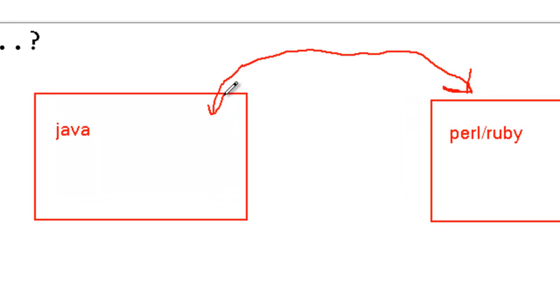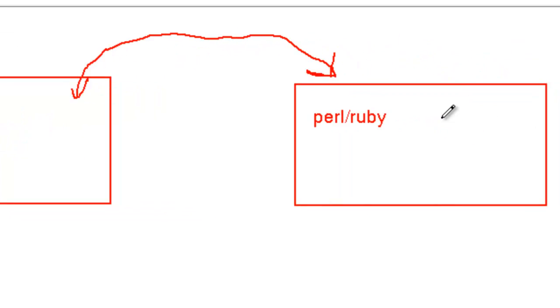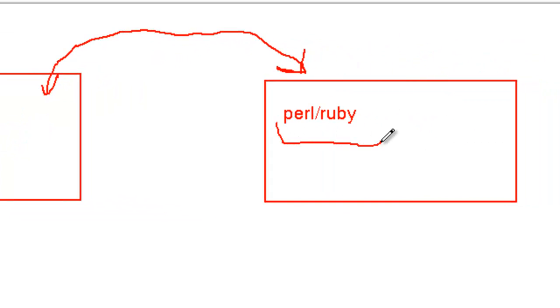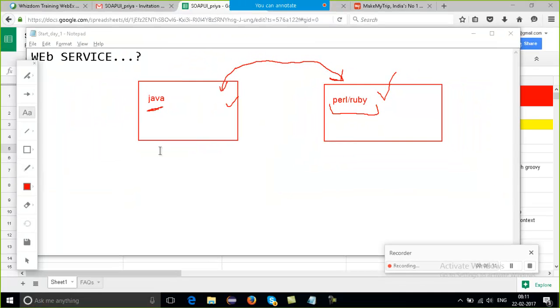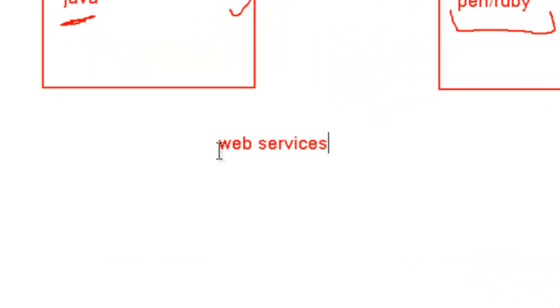The application which is based on Java wants to send data to the application which is based on Perl. This is the requirement. And this is possible just because of the web service.